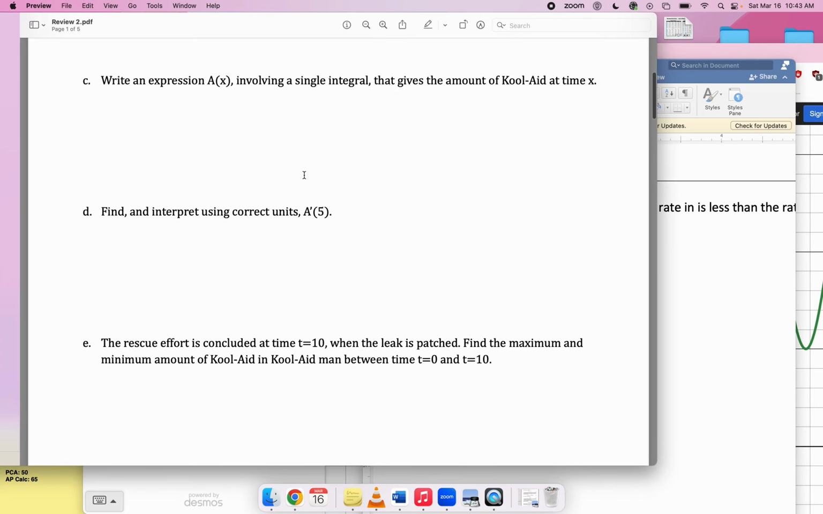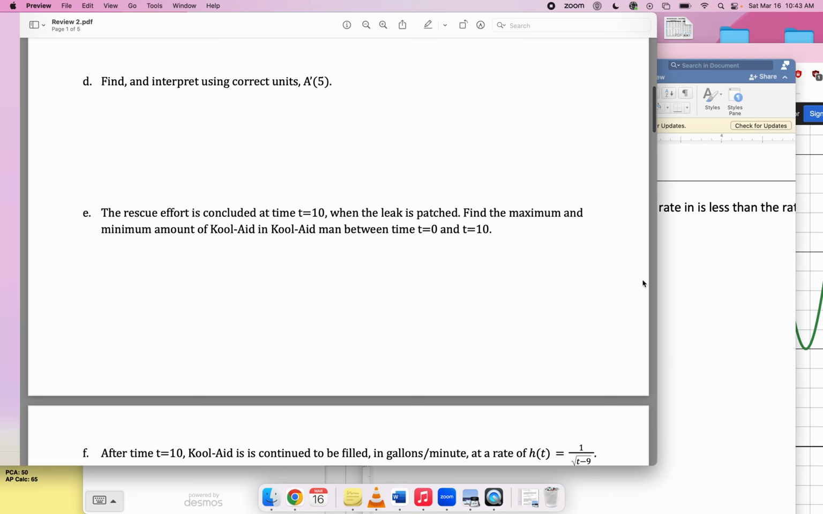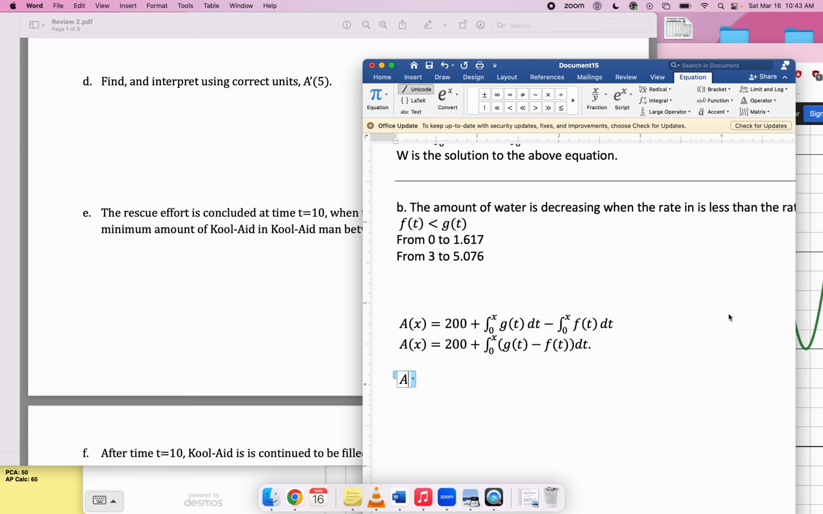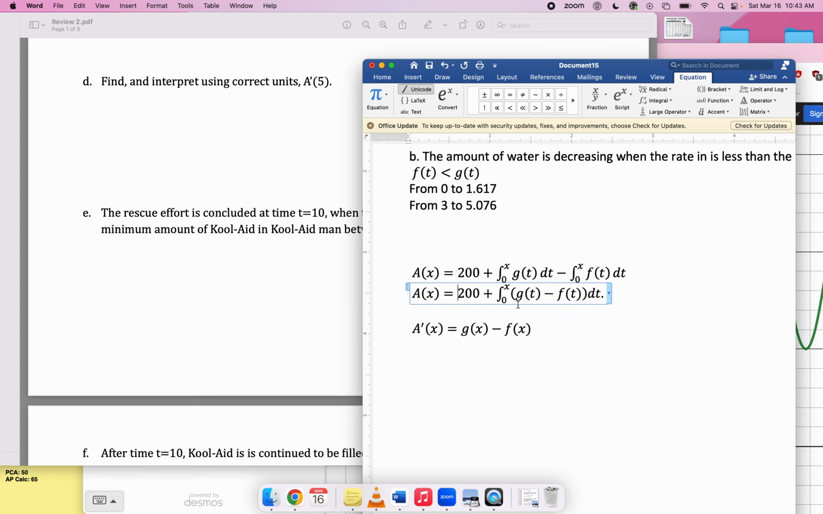Part D, find and interpret using correct units a prime of 5. Well, the derivative of the overall amount of stuff is always just the rate in minus the rate out. So you could just write that immediately, or you could take the derivative of this formula. But you'd have to remember how to take the derivative of integral functions. It's the second fundamental theorem of calculus. Derivative of 200 is 0.